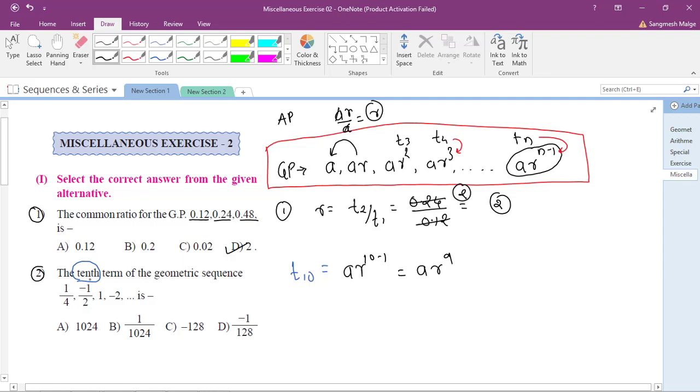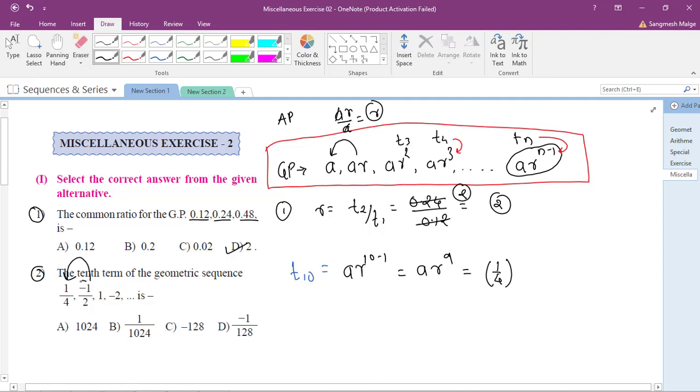So they are asking for the 10th term of this geometric sequence. I have already told you that the first term is always a. So in this, what is the value of a? It is 1 by 4. Is it okay? Then how do you find the r in the sequence? It is always t2 by t1.